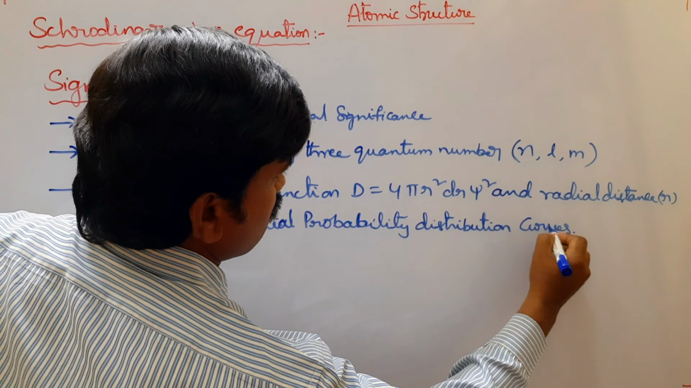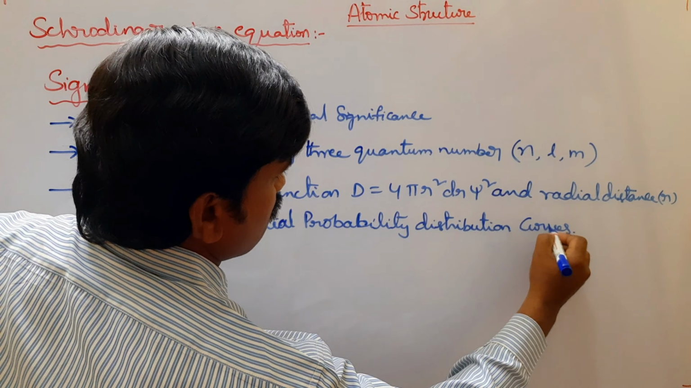The space where the probability of finding an electron is maximum is called an orbital. See student, the statement for orbital: the space where the probability of finding an electron is maximum is called an orbital.